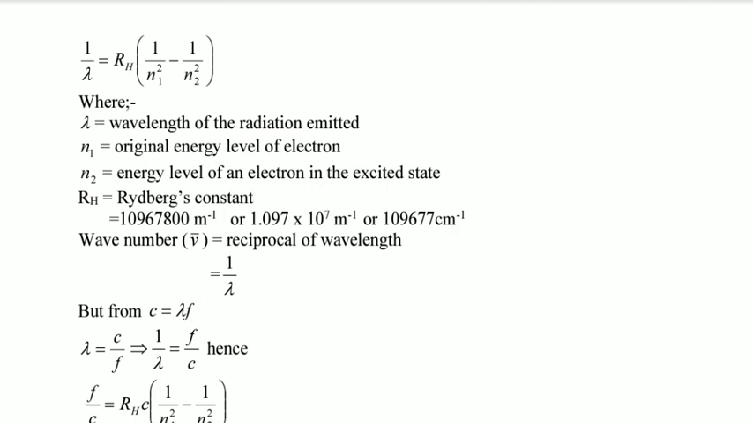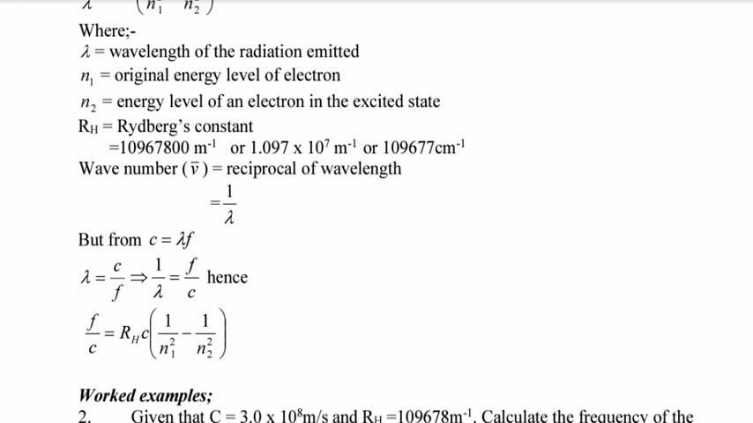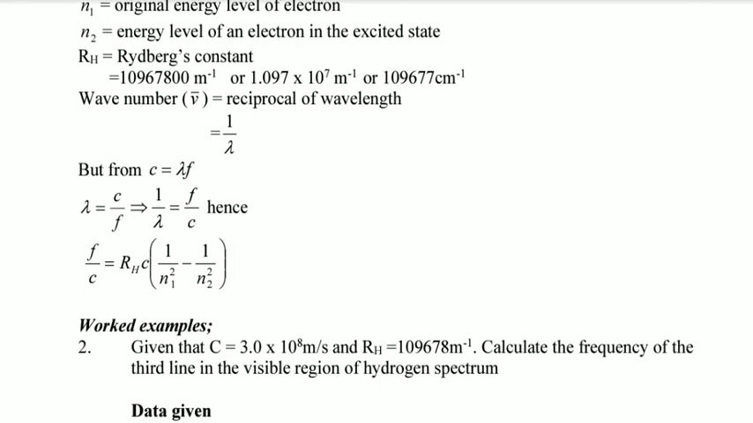So in short, N1 is the energy level which is closer to the nucleus, and N2 is the energy level of an electron in the excited state. So N2 must be a bigger number than N1. RH is Rydberg's constant and its value is like that one, while that one is the wave number. So different maneuvers can be done from the equation to calculate frequency, wave number, and things like that.